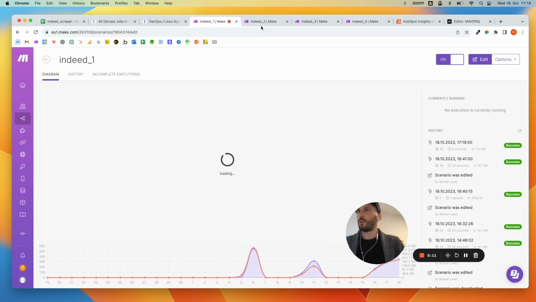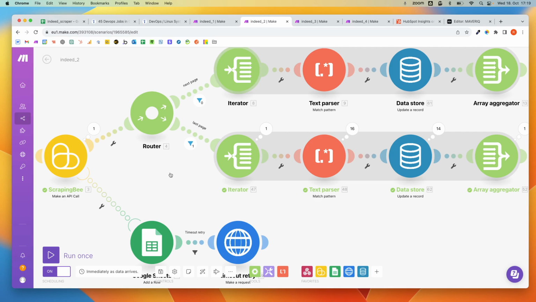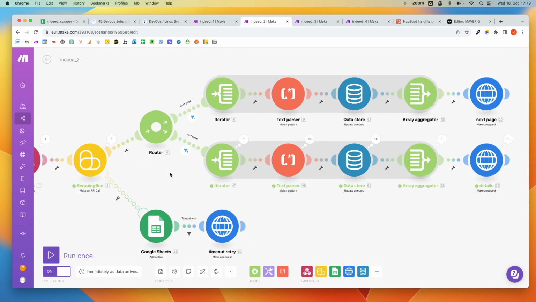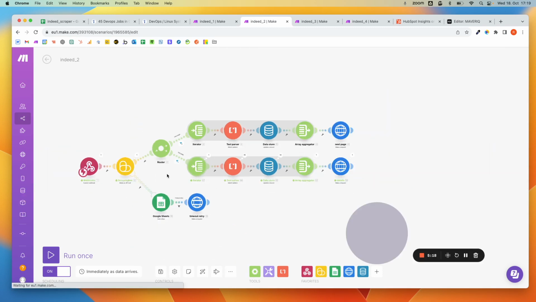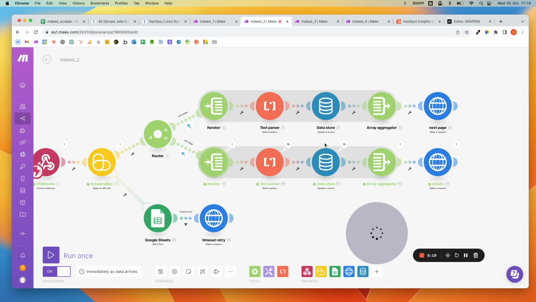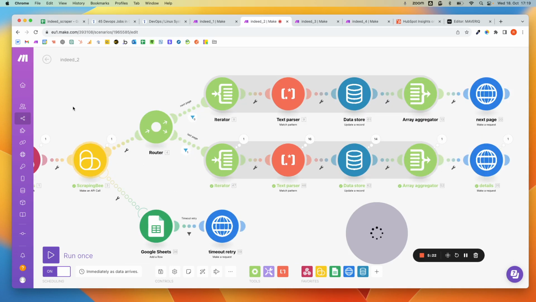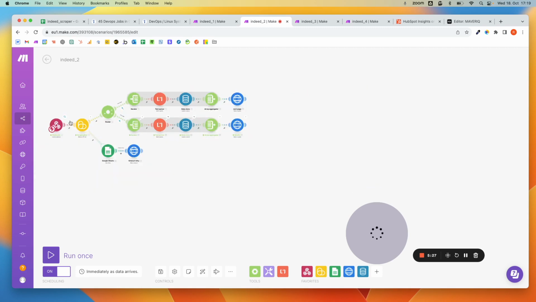Let's jump to the second one for now. So this one goes through the listings, right? It goes through and then basically calls the webhook of workflow number 2, which then goes through the pages as long as there's a next page button visible. So it handles the pagination. It goes here, next page, right? It calls it again until it goes to the last page.